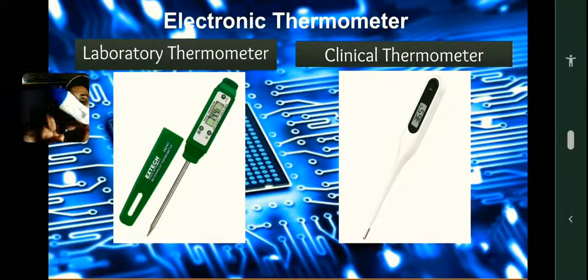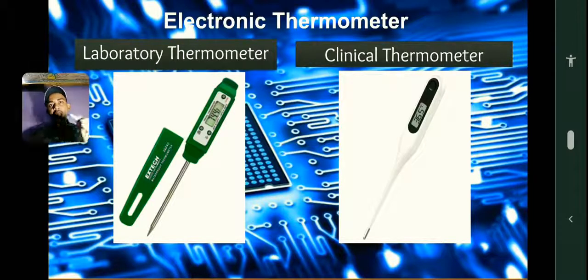Yeah, here can you see 1.88 or something written, and we will have to keep it in the place where we need to measure the temperature. After a minute, I will keep it in my armpit for you. After a minute it will start beeping, and once it starts beeping you take it out and simply see the temperature of that place. So this is the clinical thermometer and the laboratory thermometer.